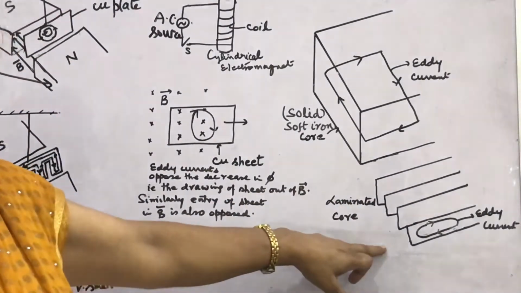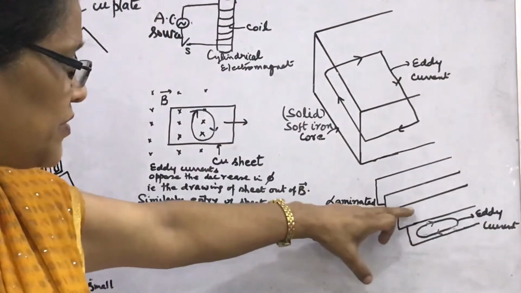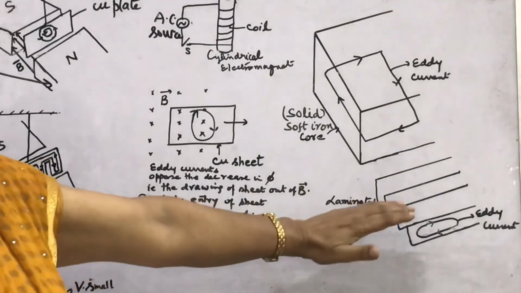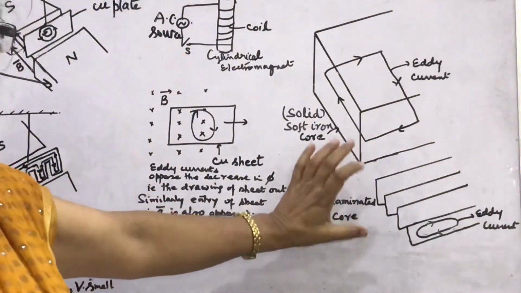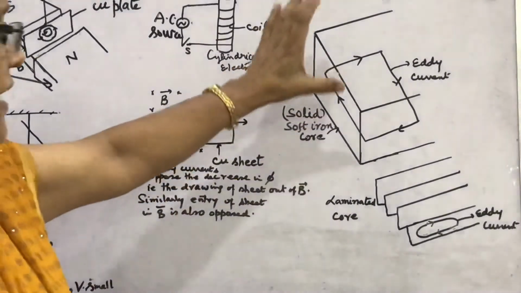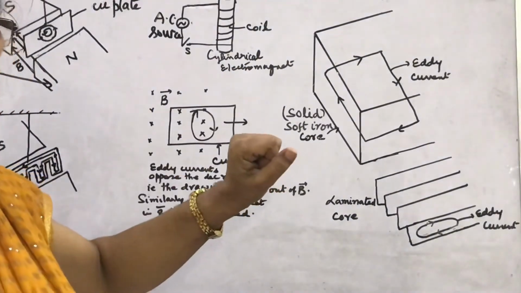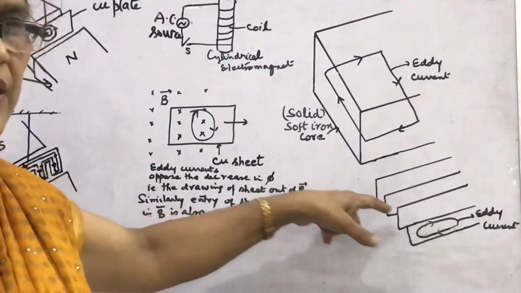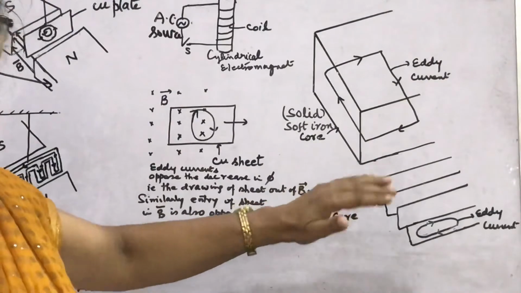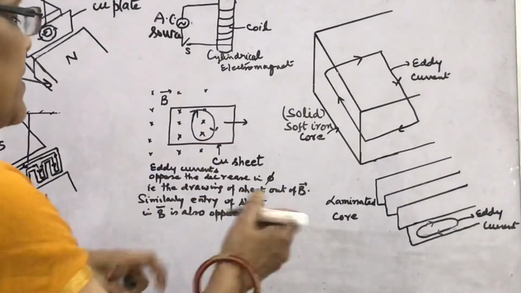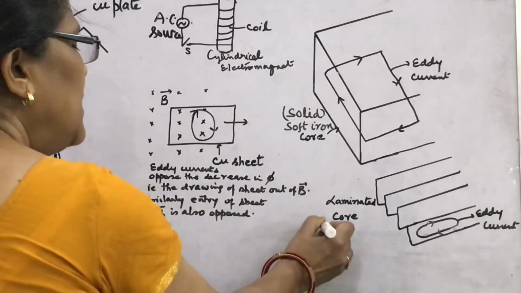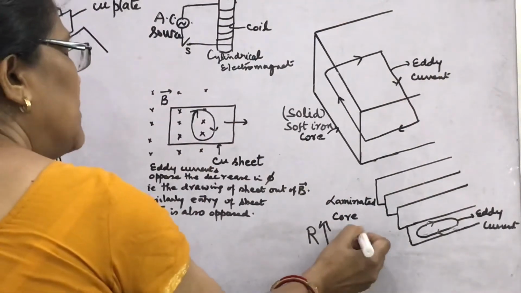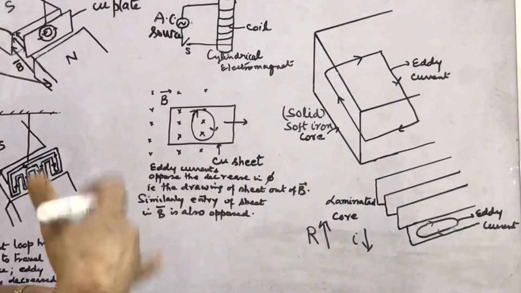Now eddy currents are produced separately. Here 1, 2, 3, 4 I have shown. So eddy currents are produced separately in all laminas instead of being produced in the entire volume. What happens? This makes the path length of the eddy currents large. The larger the path, what can you say? The more the resistance. If the resistance is more, then the strength of eddy current will be lesser.